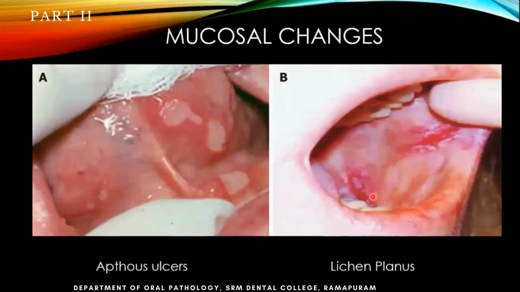Aphthous ulcers and lichen planus or lichenoid reactions can involve the tongue.